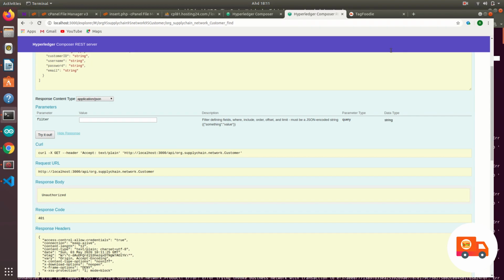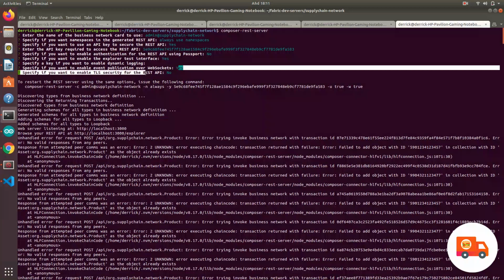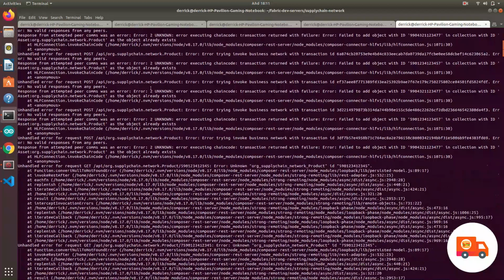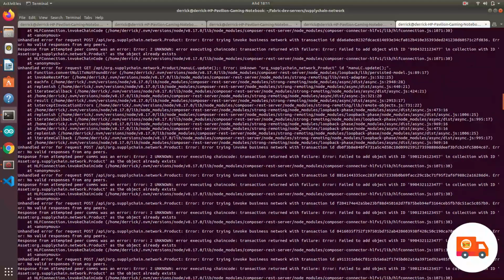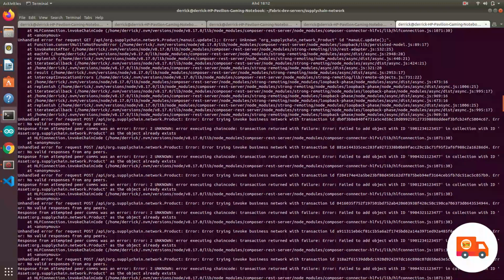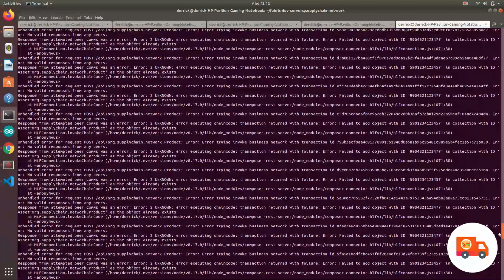What is good about Hyperledger Composer is that it gives you everything: the REST servers, the editors, everything is inside it. You just deploy it, or you can download it as archive files. Everything will be logged inside the console, so it will show errors, and it will keep on showing errors.